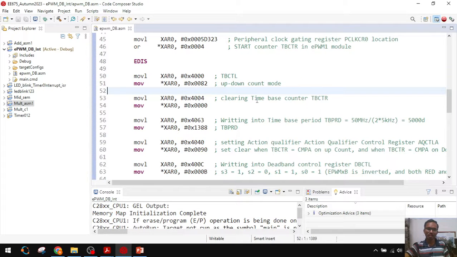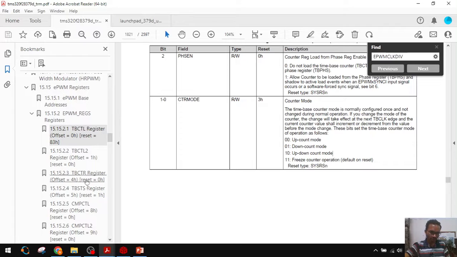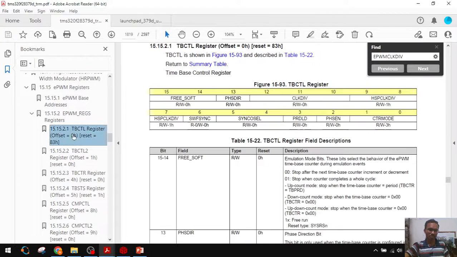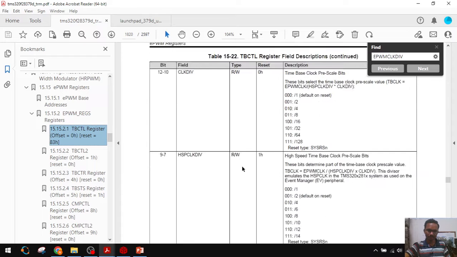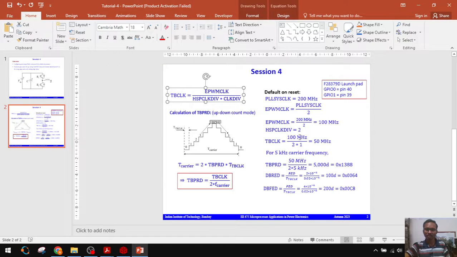What is next? Time base counter, initially I am resetting to 0. The time base counter offset is 4, that's why I'm writing 4000 plus 4 offset, clearing the time base counter. Next, TBPRD. One more thing here: high speed clock division by 2 is there. That means what is my time base clock? ePWM clock by 2 times 1. That one I am doing here.